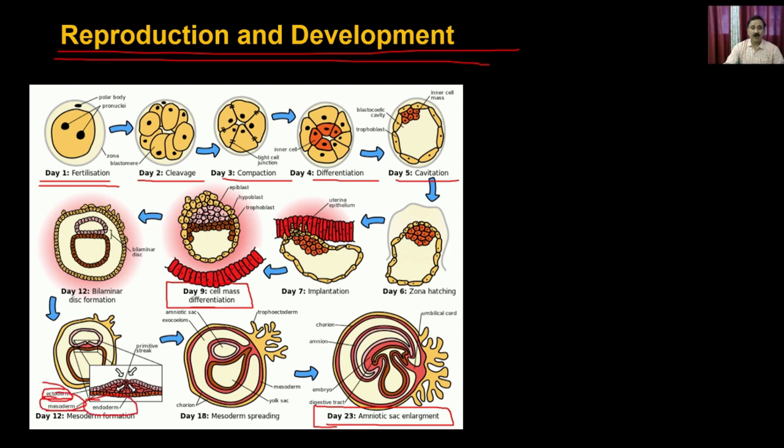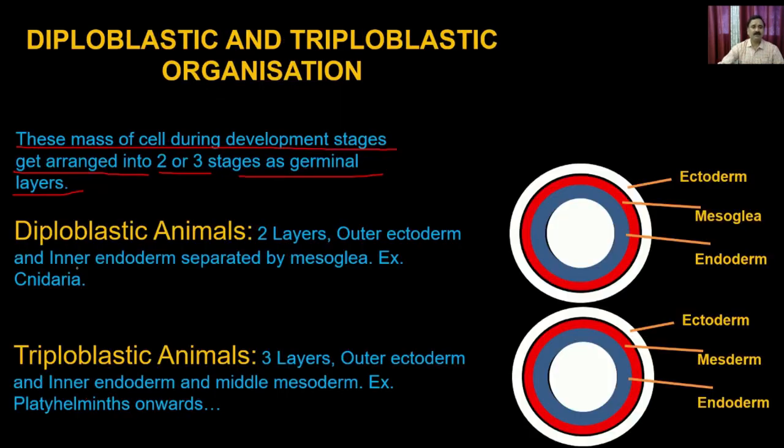So once they form the germ layers, at that stage you can see there is diversity within the animal system. You can have the diploblastic animals, which have 2 layers: the outer ectoderm and the inner endoderm, which are separated by the mesoglea. The example is Cnidaria.